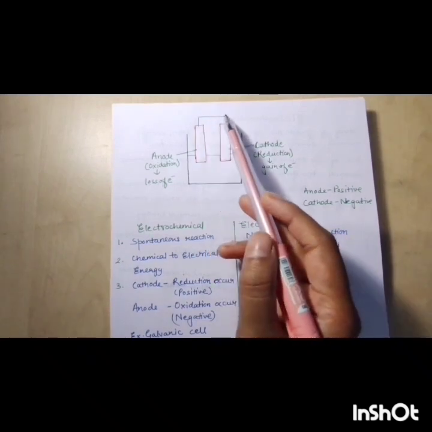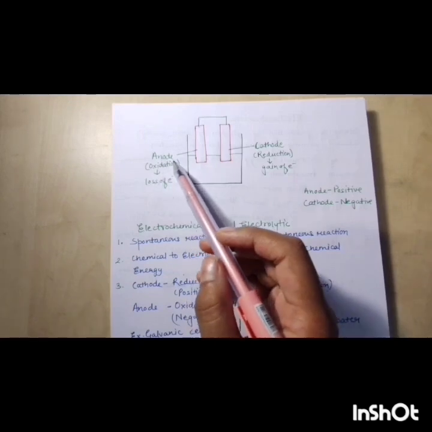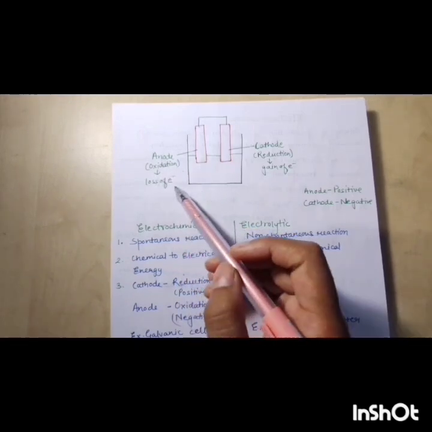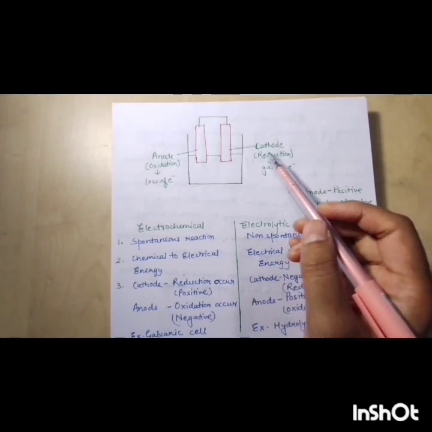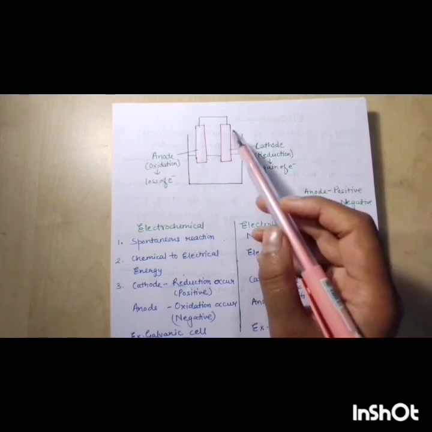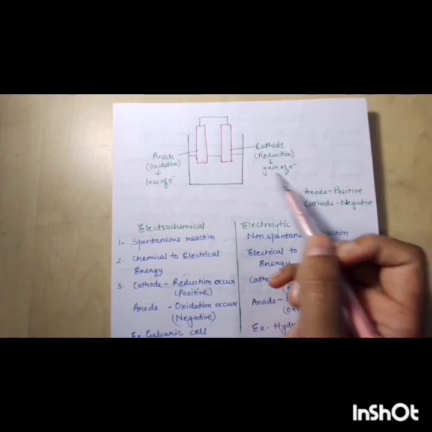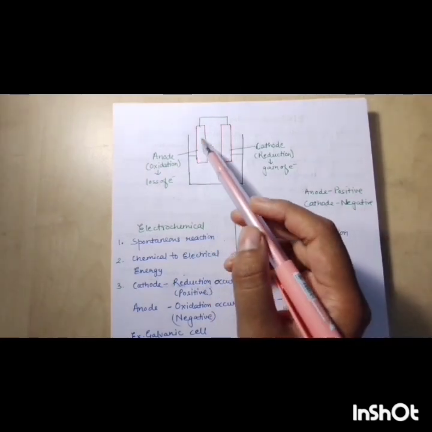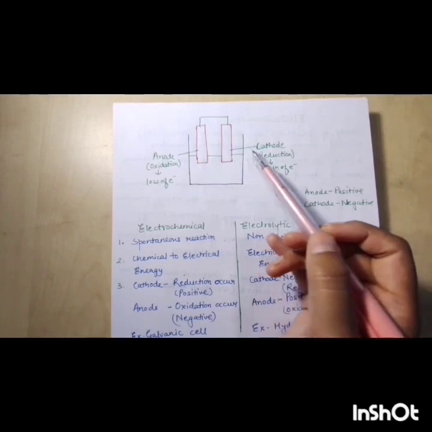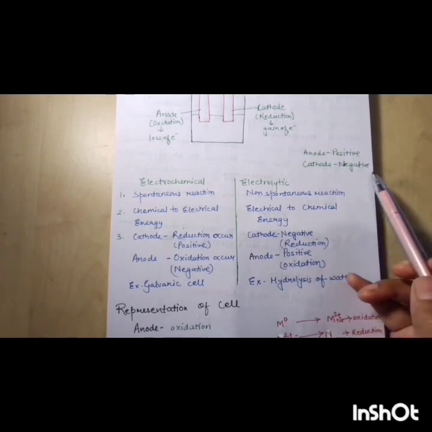Now this is the diagram of the electrochemical cell. Here two electrodes are separated by a salt bridge. The first electrode is the anode where oxidation takes place, that is loss of electron, and the second electrode is the cathode, where reduction or gain of electron takes place. The electron is lost and goes to another electrode that accepts the electron, and here the anode is positive and the cathode is negative in nature.